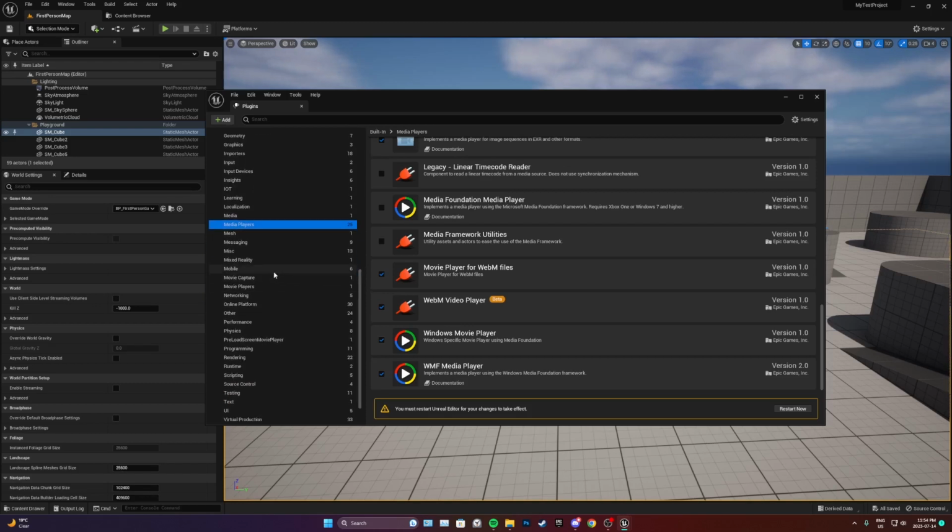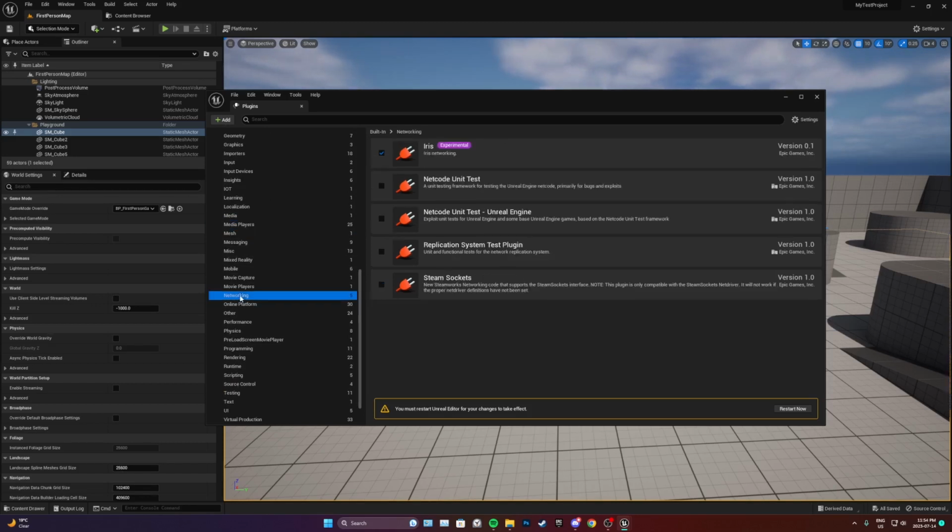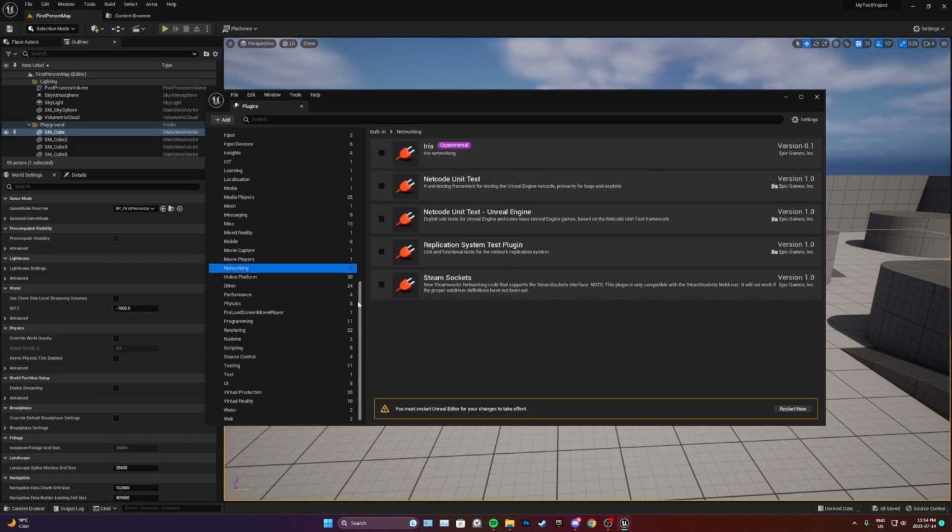A little bit farther down, you'll notice a networking tab. We want to select that, and we'll just disable Iris as well. We don't need that experimental plugin.